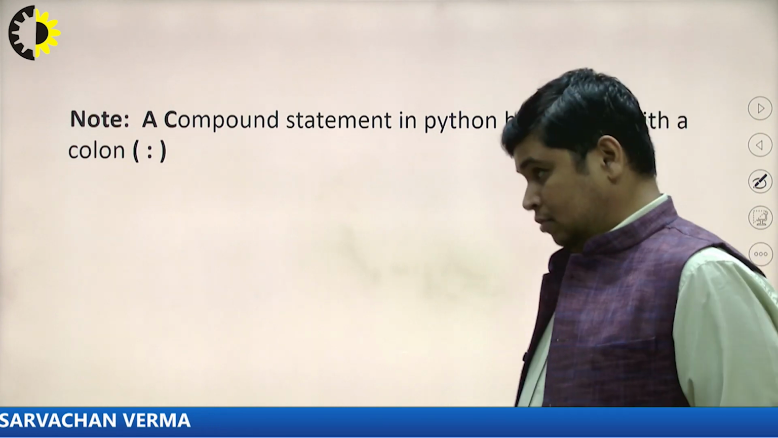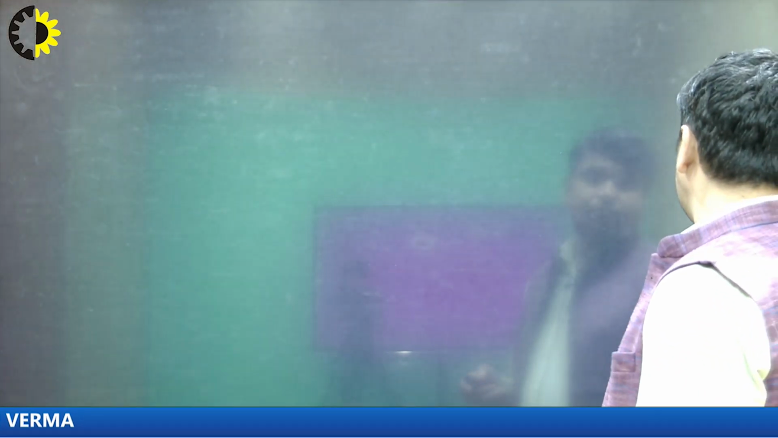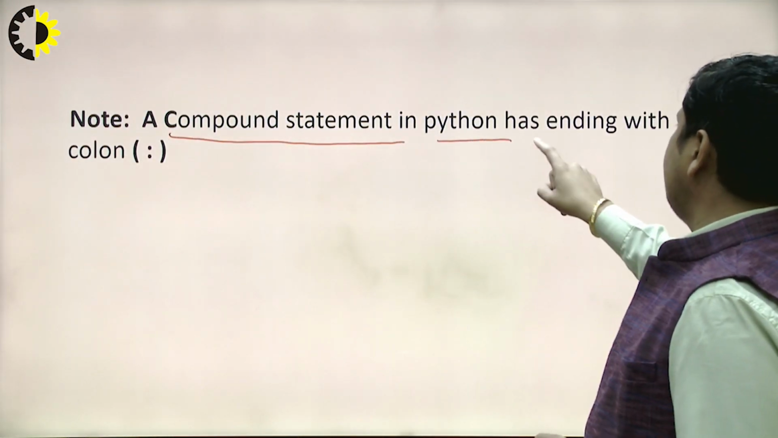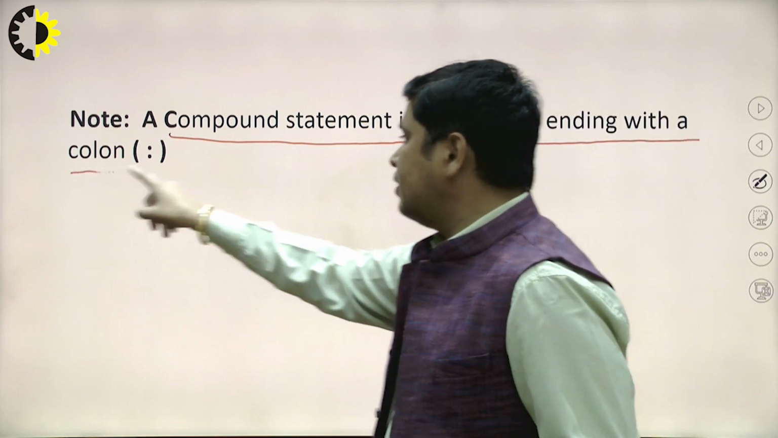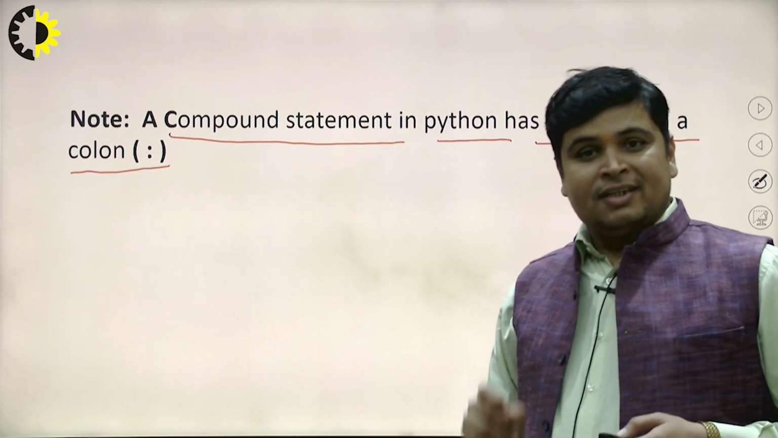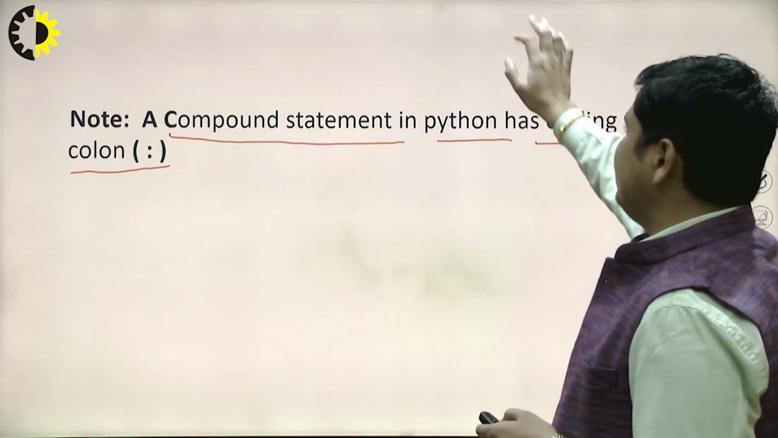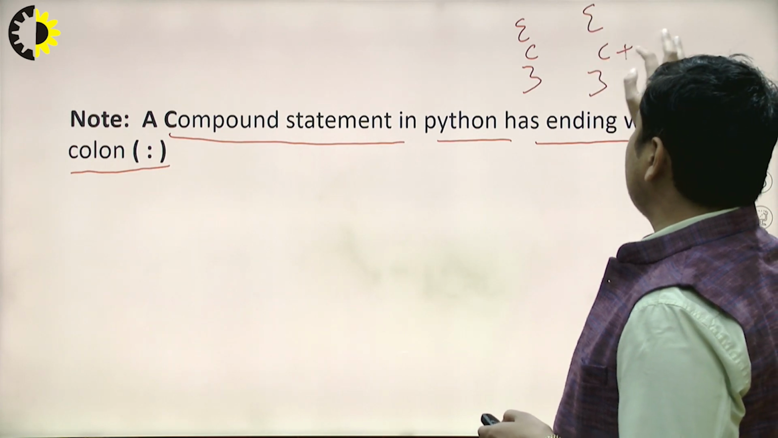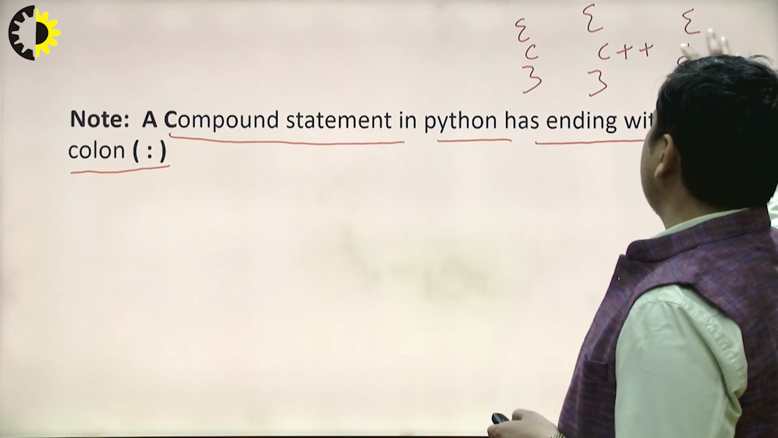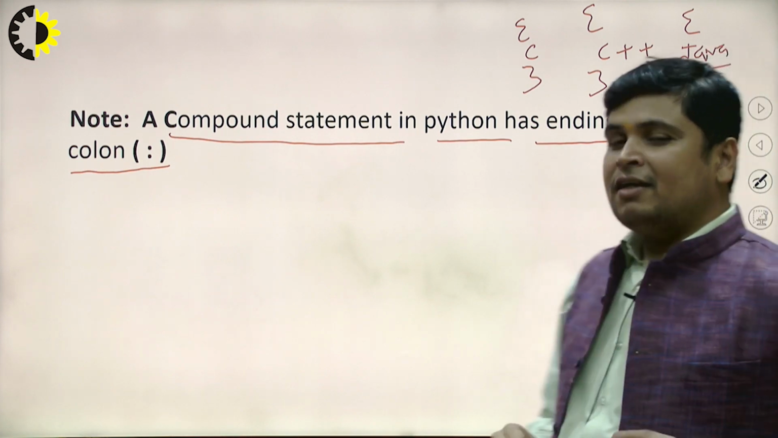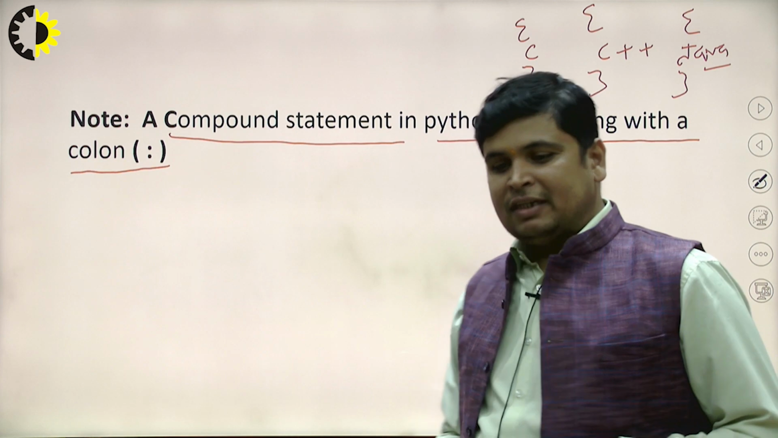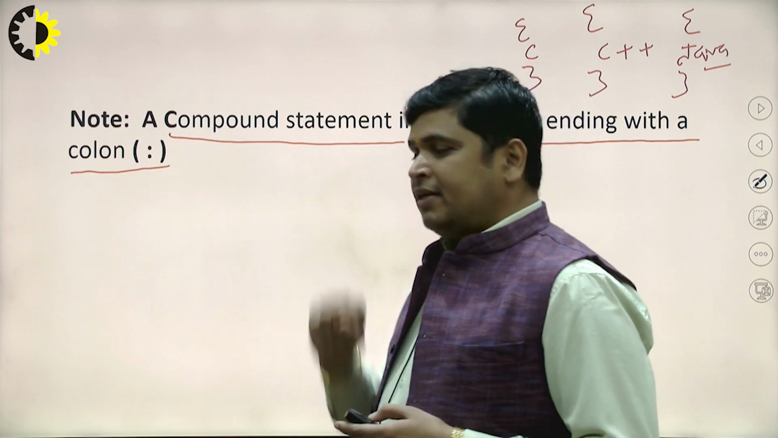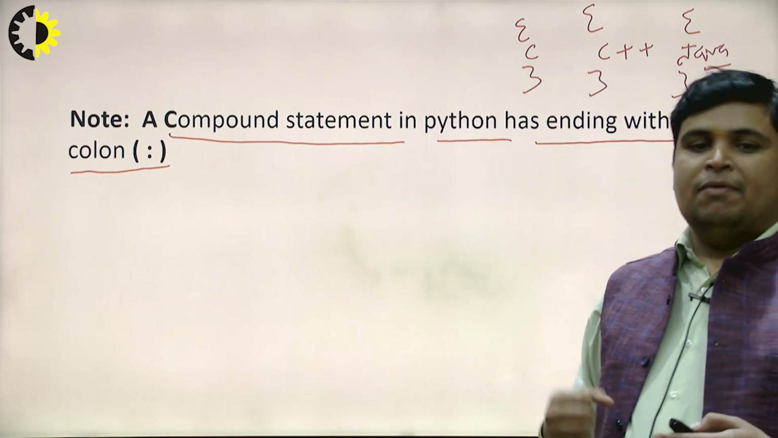Now, note that a compound statement in Python ends with a colon. This colon is similar to the curly braces in C, C++, and Java. In Java, C and C++, we combine the groups into a single unit with the help of opening curly braces and closing curly braces, whereas in Python we combine a group of statements with the help of indentation.